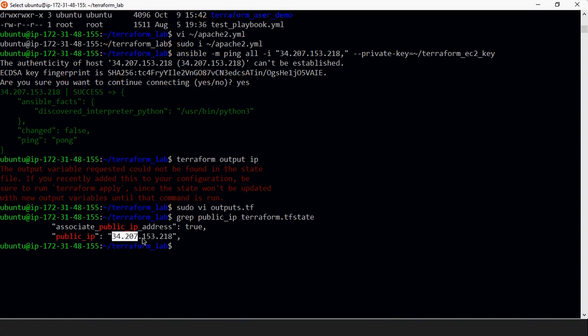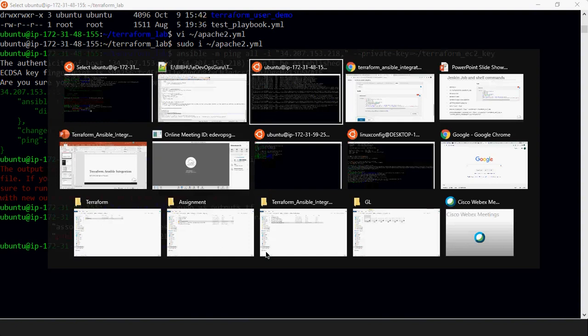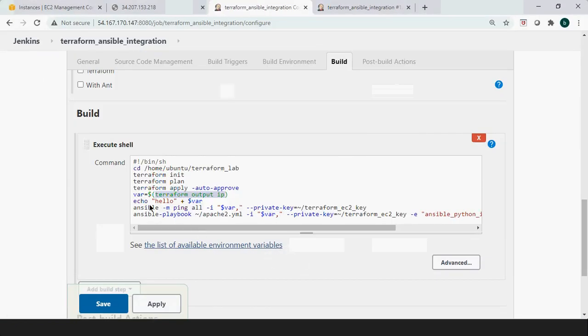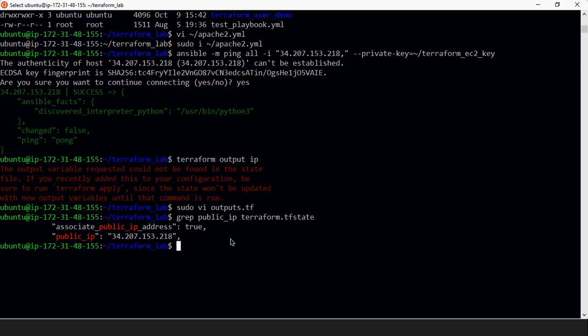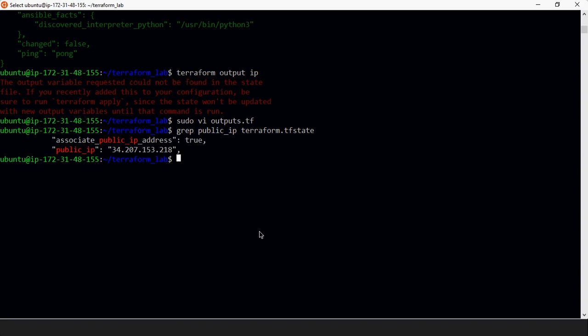So this is the public IP, if it is there, then why is it not getting the IP? Okay, let me execute Terraform apply.